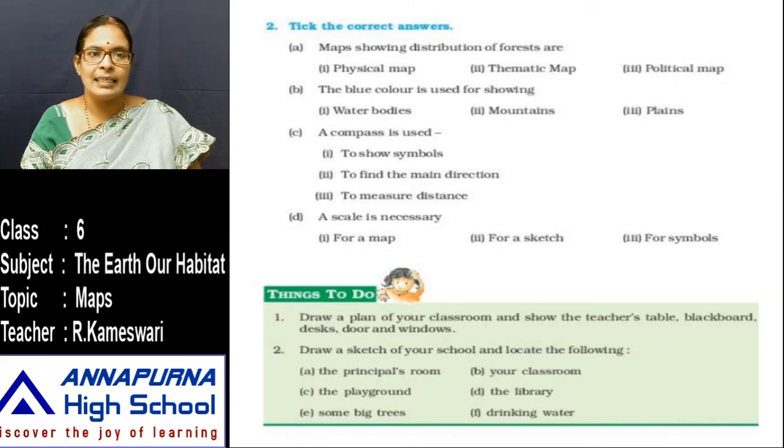The blue color is used for showing water bodies. So here the answer is water bodies. A compass is used to show directions, to find the main direction. So the second one is the correct answer to this question.